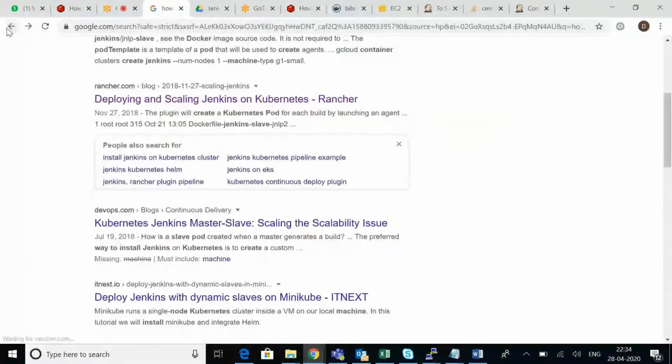The same way like how you are adding Docker container, in the same way I can add Kubernetes pod also as a slave machine. Nobody has that link? Okay, no problem. Actually, I joined from my mobile, my laptop has some problem. I'll send it after this class.